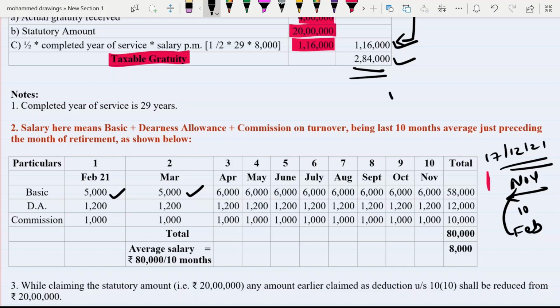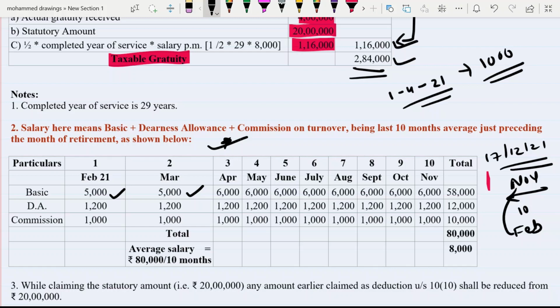6,000. Because there is a rise in salary of 1,000 from 1st April 2021. Your salary was raised by 1,000, so now your salary is 6,000 per month. From April onwards you have to consider 6,000. So that is why we have to make this calculation. If there is no change in salary, then there is no need to make such a calculation. But as there is a change in salary, it is compulsory to find out the 10 months average salary. So this will make a change in your average salary.